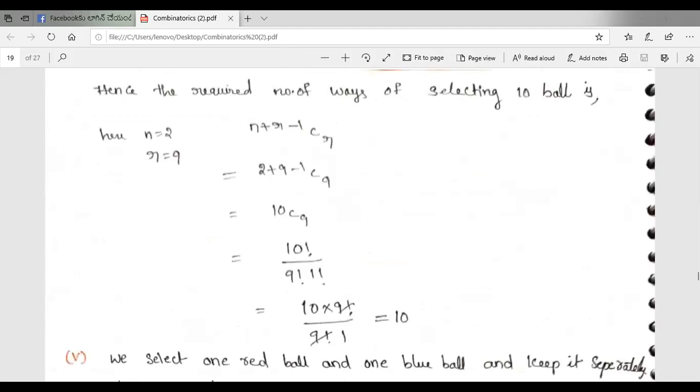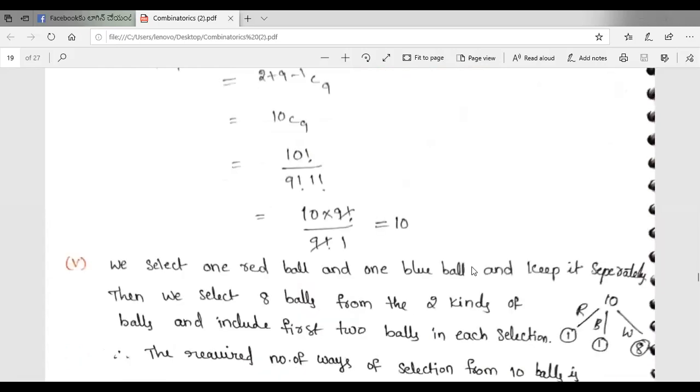Fifth question: exactly one red ball and at least one blue ball must be selected. So we select one red ball and one blue ball and keep them separately.